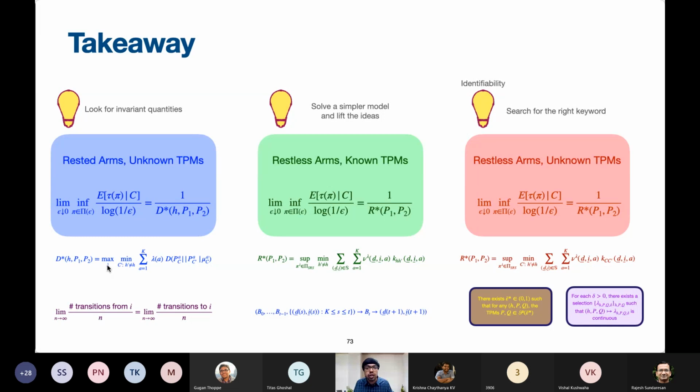It is also the structure of the optimal solution in the case when the observations are IID. But we are not able to say so in the restless case because we don't have an explicit characterization of even the delta optimal solutions. So yeah, that is as much as I have thought about it.